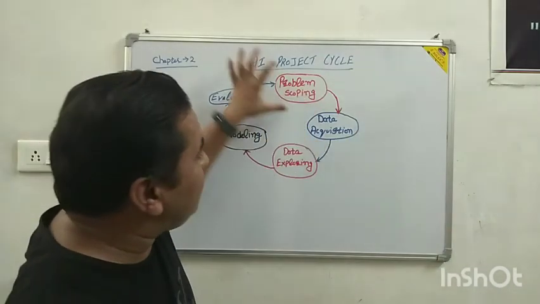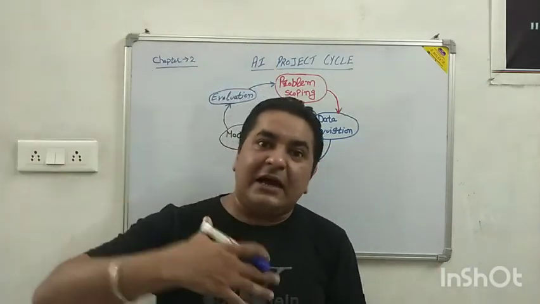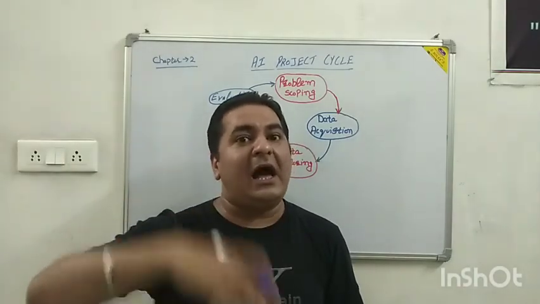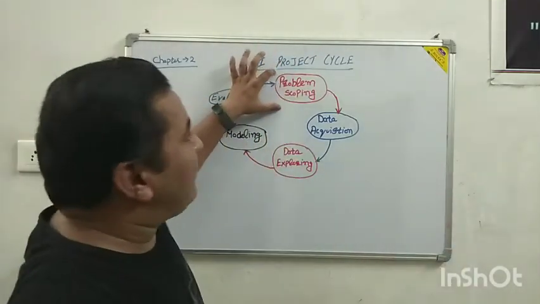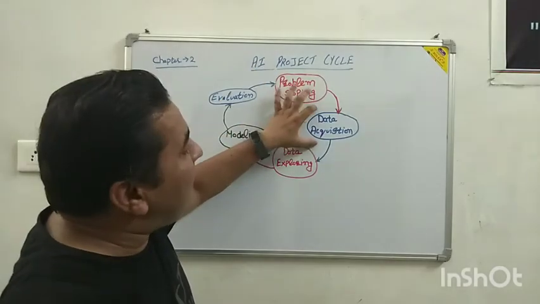Like they have done the data acquisition. First comes problem scoping: COVID-19 came to India through other countries. It started from China, that is the problem scoping. Then comes data acquisition.